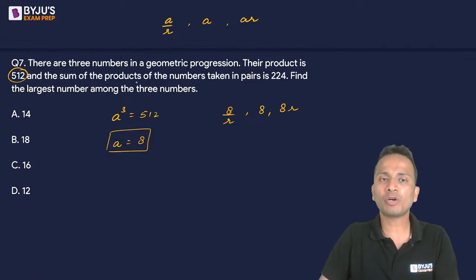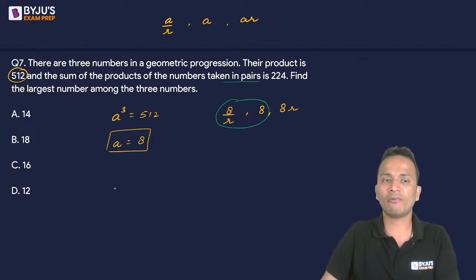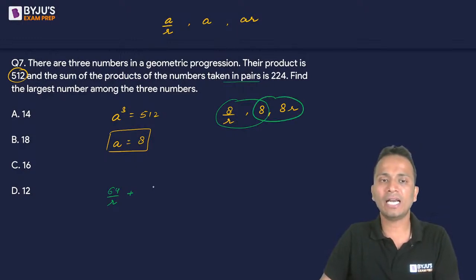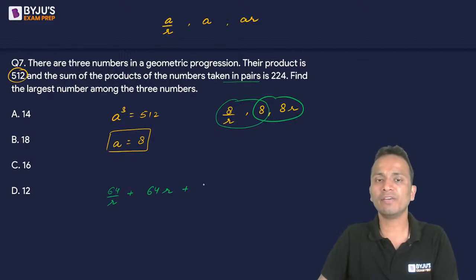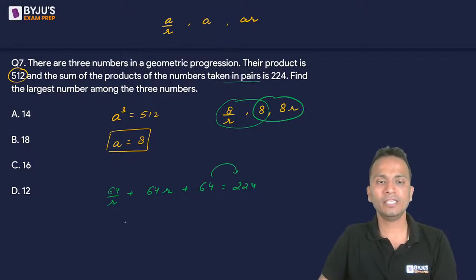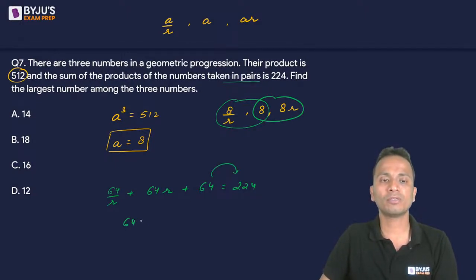Now, the sum of the products of the numbers taken in pairs. First of all, I'll take these 2 numbers and write their product. So 8 upon r multiplied by 8 will be 64 upon r. Then the next pair, 8 into 8r, that is 64r. And then the first and the third term will give you 64. This sum is given as 224. So I'll take 64 on the other side. So it will become 64 bracket 1 upon r plus r.